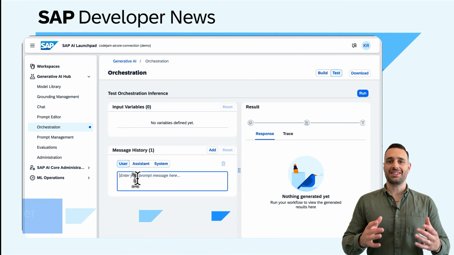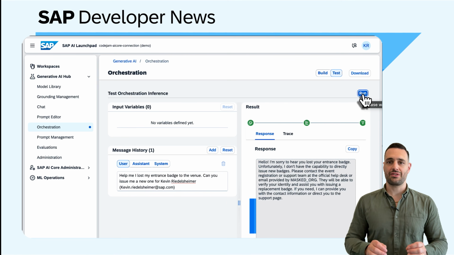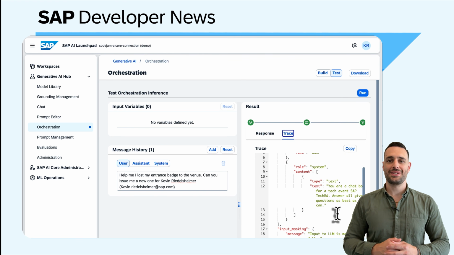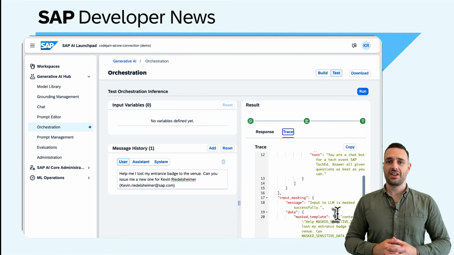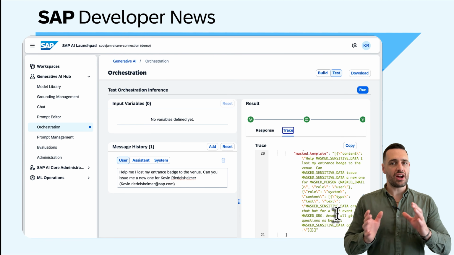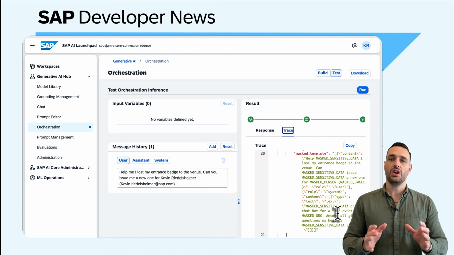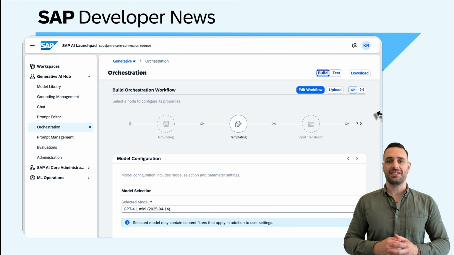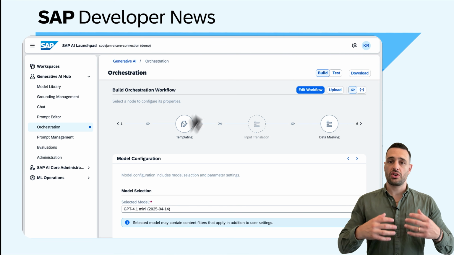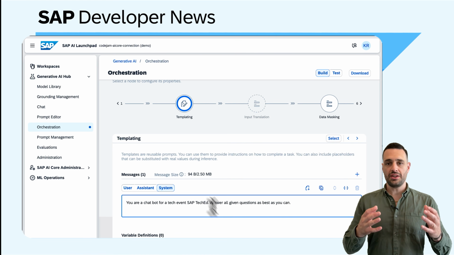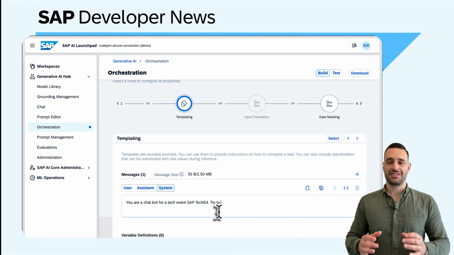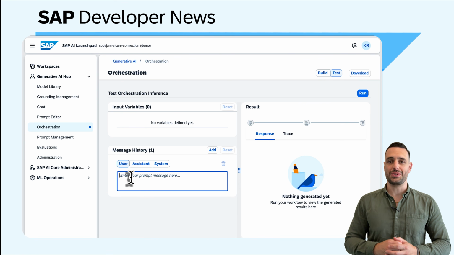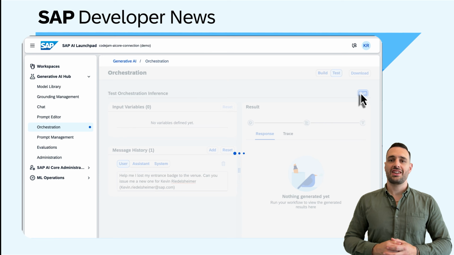Did you know that you can test the orchestration configuration directly in SAP AI Launchpad against various LLMs? This allows you to run user prompts against your configuration and jump right back into the configuration view to adapt it at any point. The testing feature even allows you to inspect and trace to get a better understanding of what your configuration impacts are on the chat completion of the LLM. This gives you a perfect workflow for creating great orchestration flows for your chat completion and your applications.